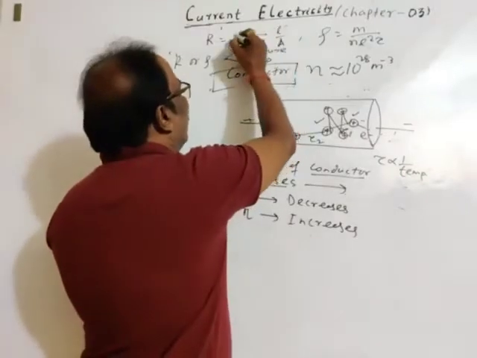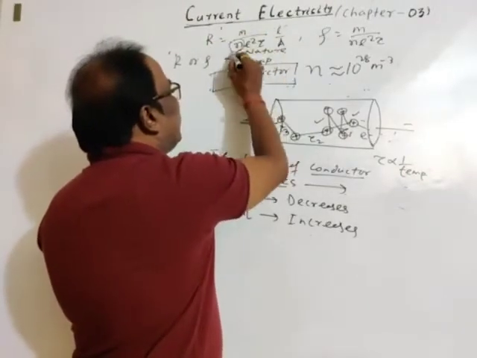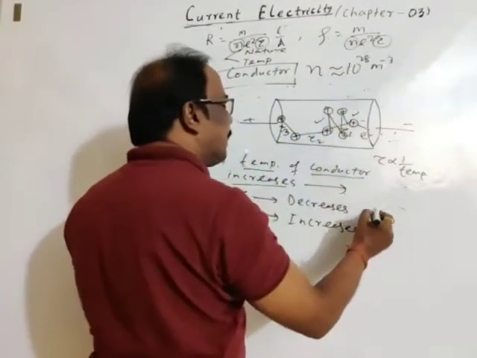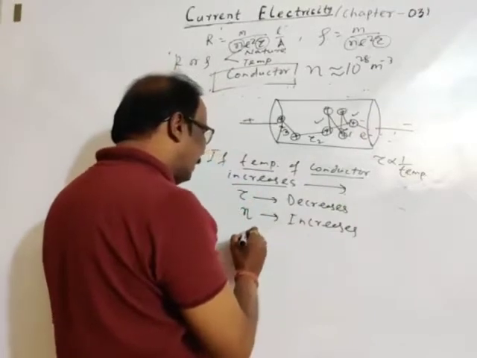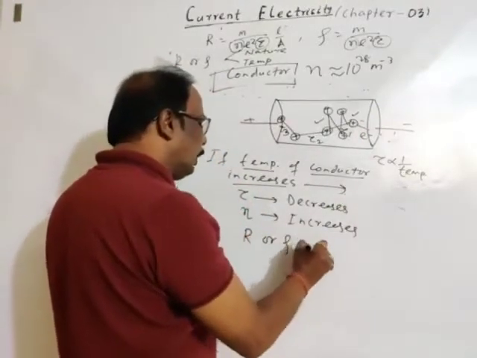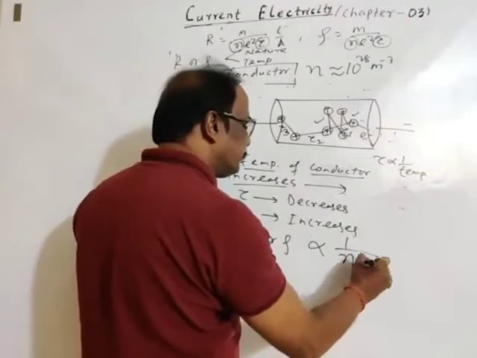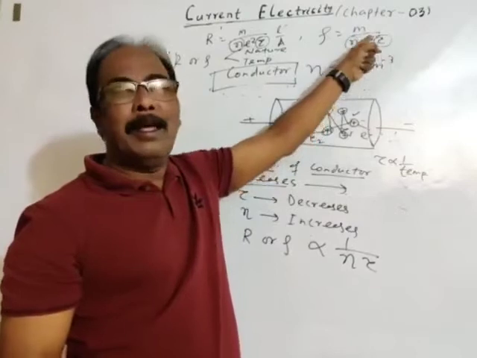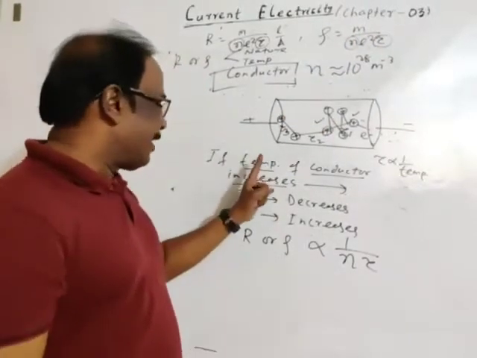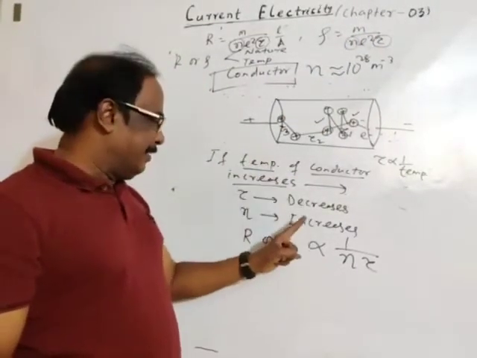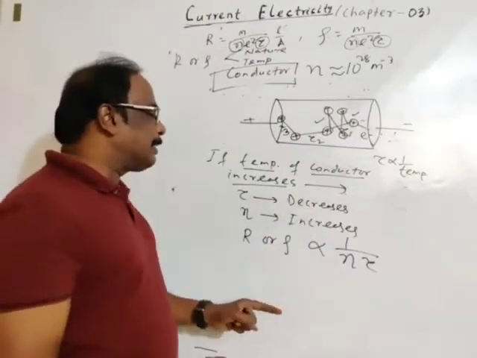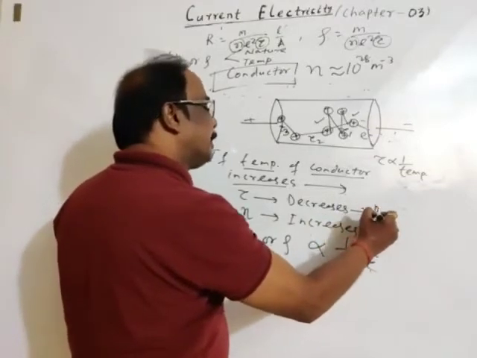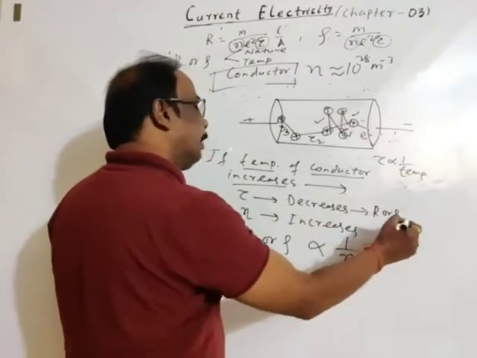Resistance or resistivity depends upon the number density of free electrons and the relaxation time. So of course I am writing R or ρ is inversely proportional to n into τ, since m and e are constant. So if temperature increases, then relaxation time decreases. Due to the decrease in relaxation time, resistance or resistivity will increase.